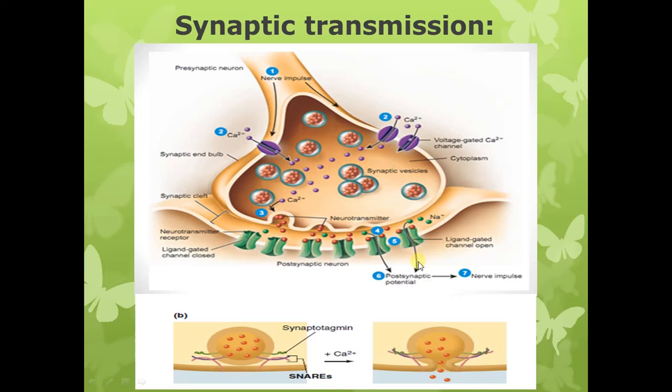Now influx of the sodium into the postsynaptic neuron will decrease the potential, it will decrease the voltage in the postsynaptic membrane, and this will produce a response in the postsynaptic neuron, and if this voltage change reaches the threshold value, it will produce an action potential in the postsynaptic neuron. That's how the nerve impulse is transmitted from the presynaptic neuron to the postsynaptic neuron in case of the chemical synapse, which involves the release of the neurotransmitter substance.